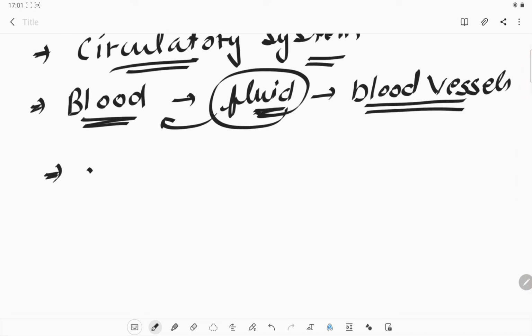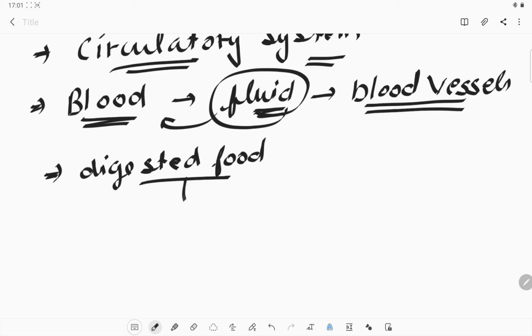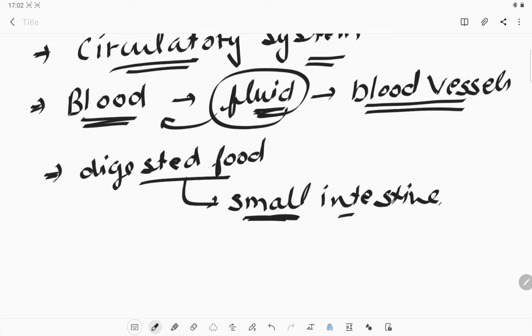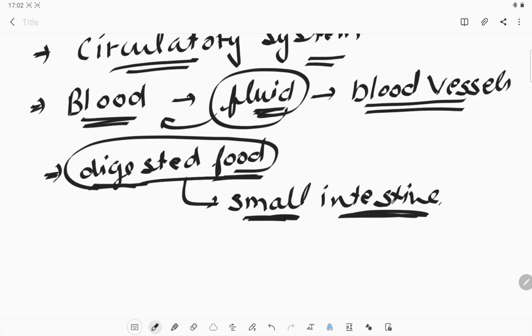Whatever food we have digested in our digestive system, all that digested food is absorbed by the small intestine. This we have already discussed in the digestive system topic. The small intestine has the job of absorbing all those nutrients and minerals from the food we have consumed.